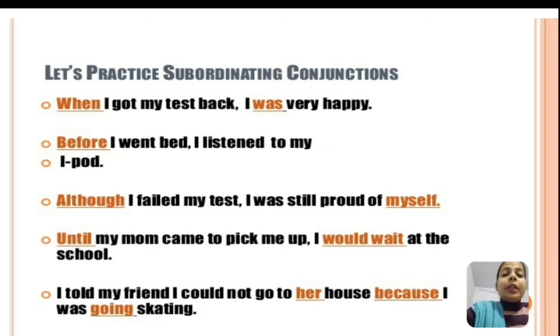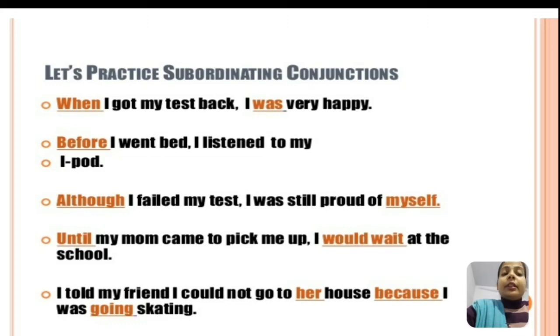Until my mom came to pick me up, I would wait at the school. So here the first part of the sentence, until my mom came to pick me up, is the subordinate clause, connected by the word until, which is expressing time. I told my friend I could go to her house because I was going skating.